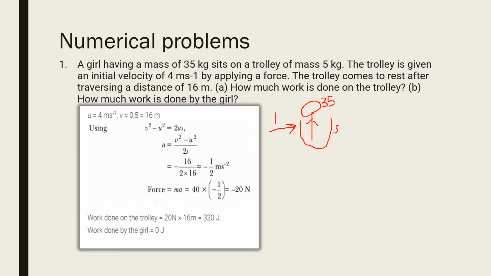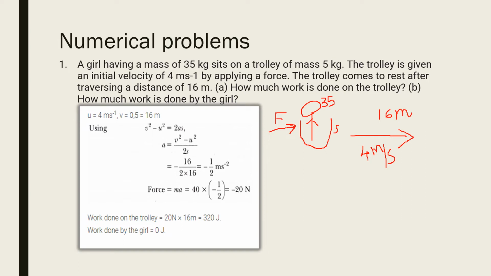Force is applied on the trolley with the girl, and it moves a distance of 16 meter, having an initial velocity of 4 meter per second. So here initial velocity u is 4 meter per second, and final velocity v is equal to 0 because it comes to rest. So it stops its motion, so final velocity is 0.